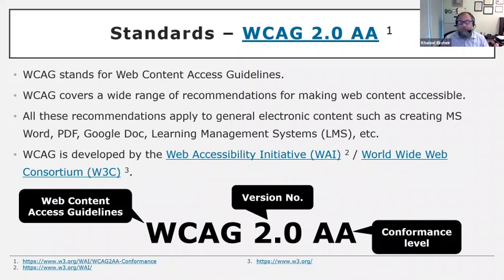2 is the version number, all right? There are conformance levels: A, AA, and AAA. Legally, as per Section 508, we are required to meet WCAG 2.0 A and AA, and it is good to go for a higher version, like 2.1, or AAA. It just means that you are more accessible, which is recommended, of course. Yeah, so let's get into the next topic. So what is a disability?